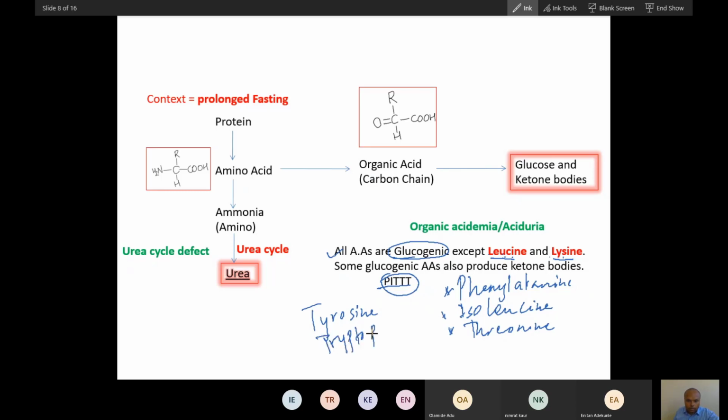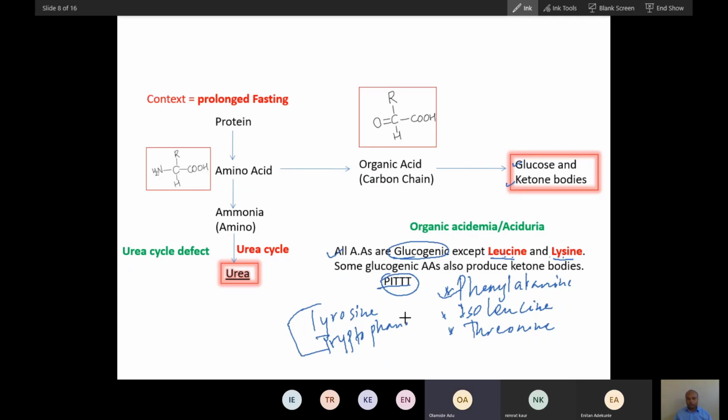You can see all the aromatic amino acids are there. Tyrosine and tryptophan both are aromatic amino acids, and phenylalanine. All three aromatic amino acids will produce both glucose and ketone body. And isoleucine and threonine will also produce both glucose and ketone body. Did you understand?